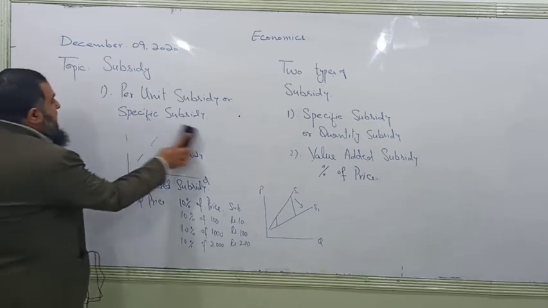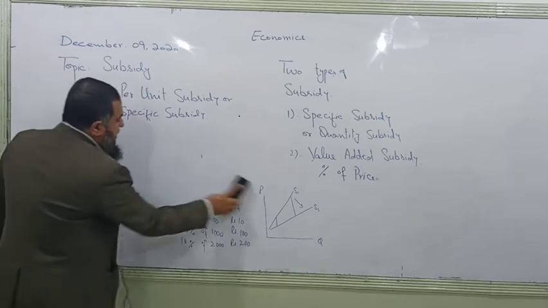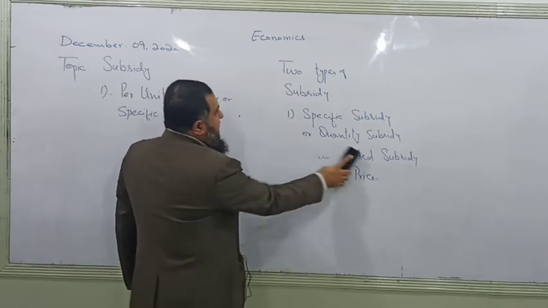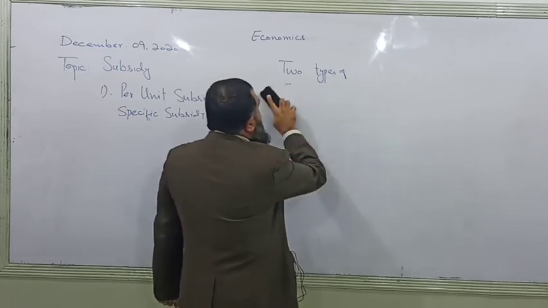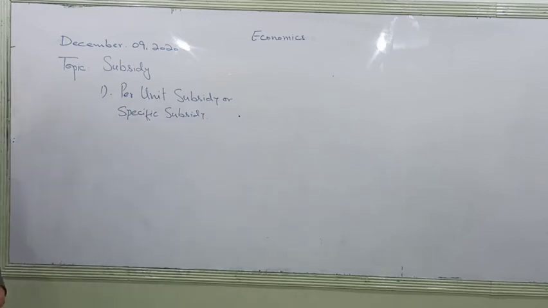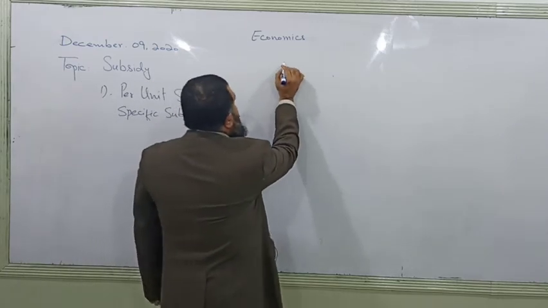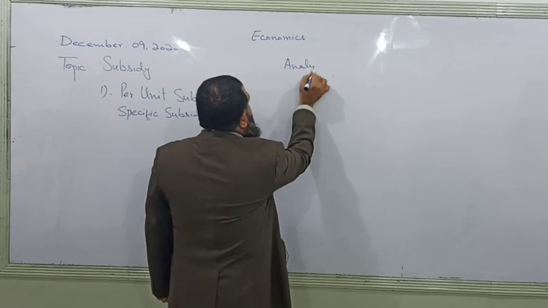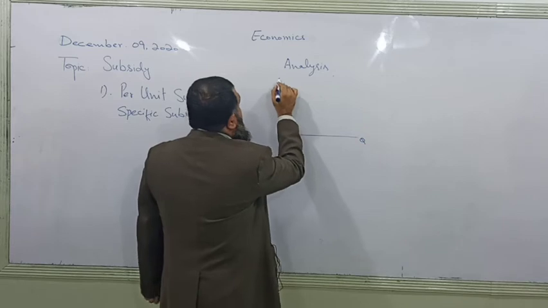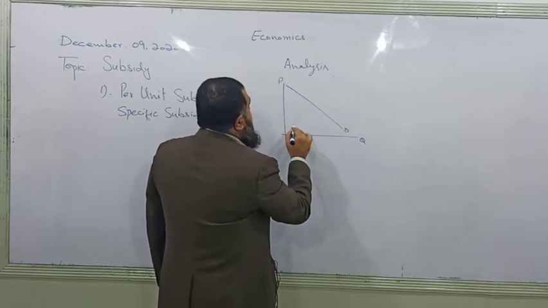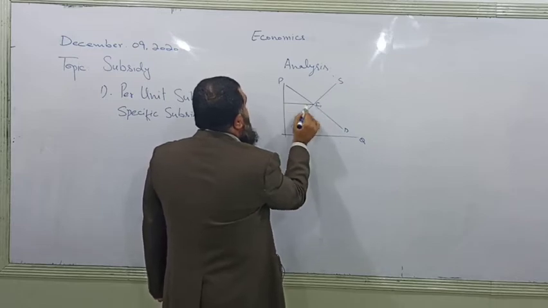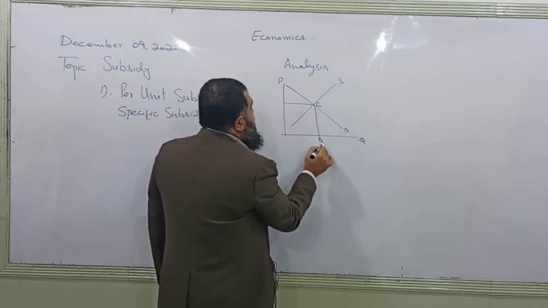So come towards the analysis of vertical subsidy. First of all, the diagrammatic analysis. How will it work? Now see, this is the diagrammatic analysis. This is the market demand, this is the market supply, this is the equilibrium before providing a subsidy.